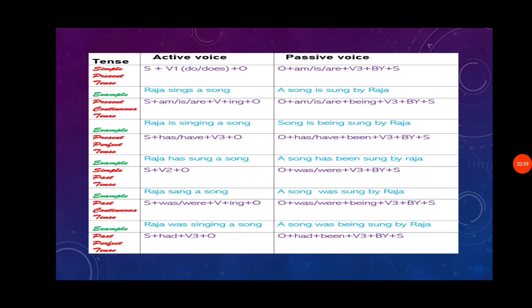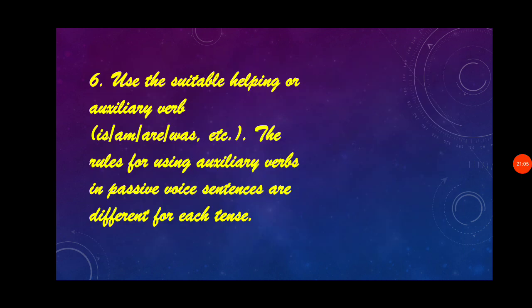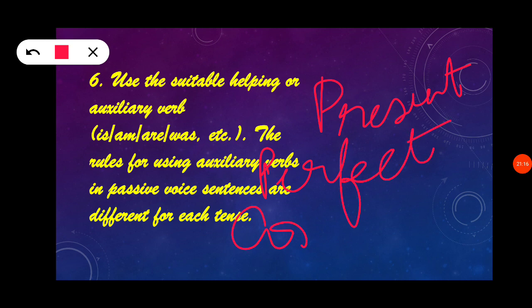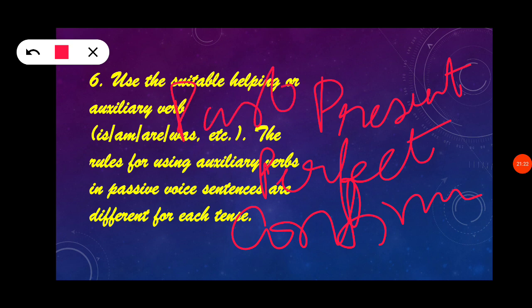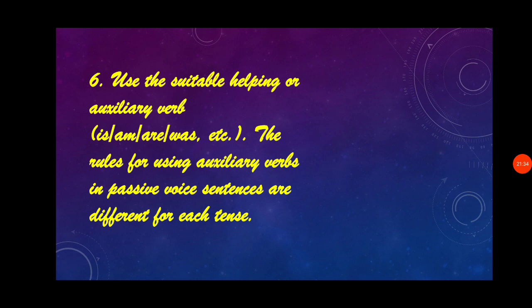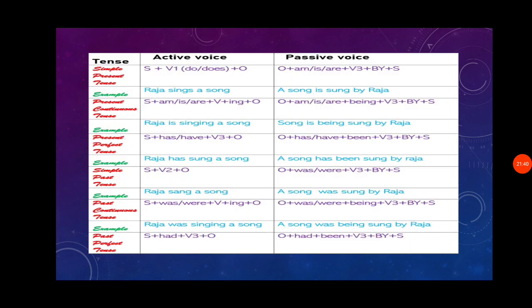So totally we have only 8 rule forms that we need to change from active to passive form. What are the tenses we don't have? Present perfect continuous tense, past perfect continuous tense, future perfect continuous tense, and also future continuous tense. So 4 tenses are missing. Out of 12, only 8 tenses can be changed from active to passive voice.